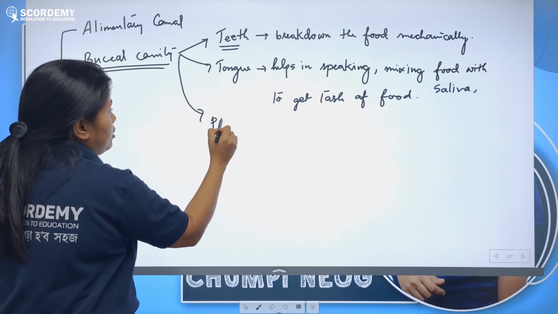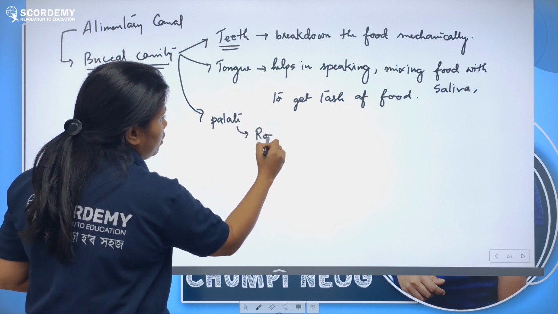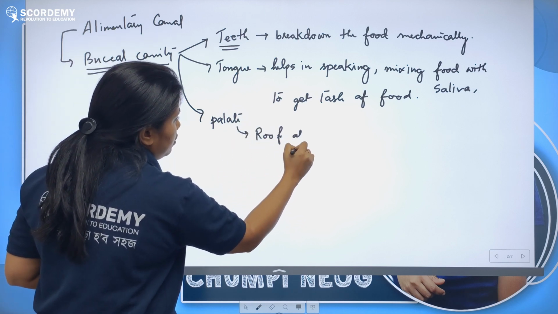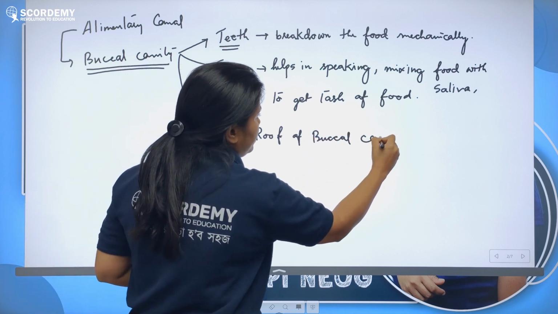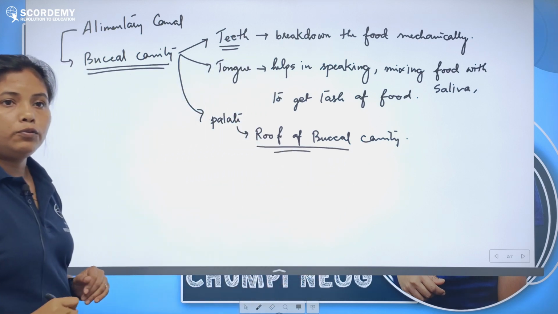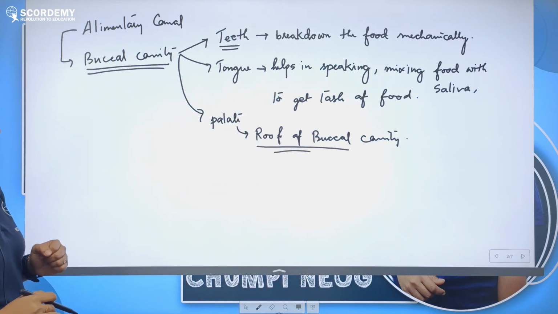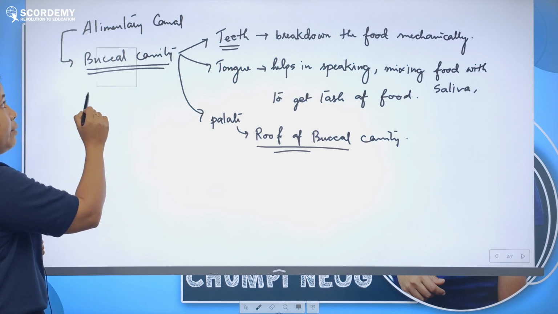Then we have the palate, which is known as the roof of the buccal cavity. Without the palate we could not mix the food properly. So these are the major parts we have in the buccal cavity.